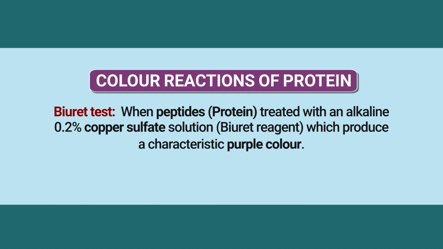When peptides or proteins are treated with alkaline copper sulfate solution, they produce a characteristic purple color, and the color deepens as the number of peptide bonds in the protein increases. Protein produces a deep blue violet color due to the probable formation of a coordination complex. All proteins and peptides except dipeptides respond to this reaction.